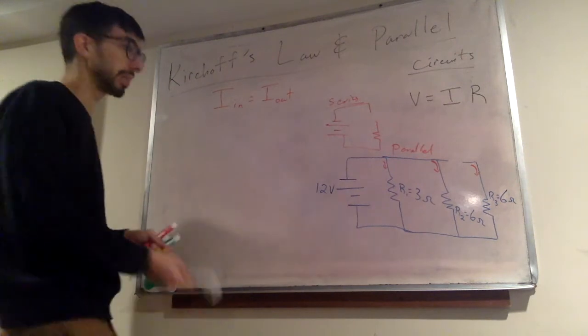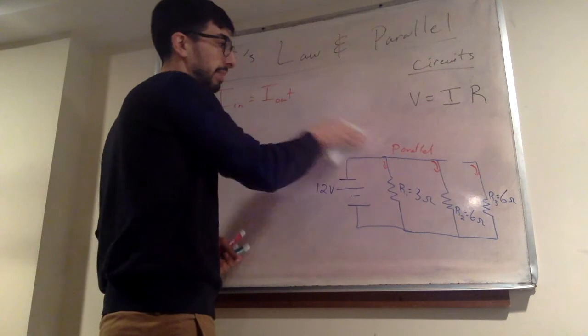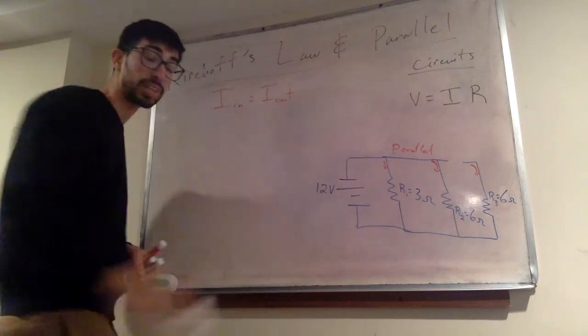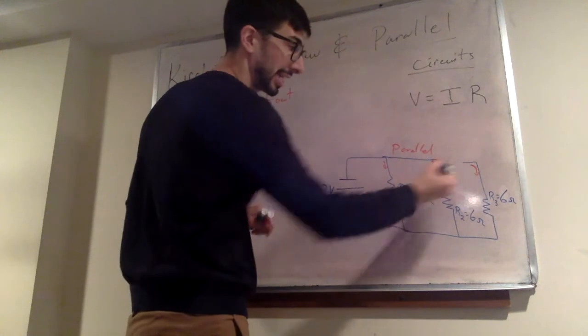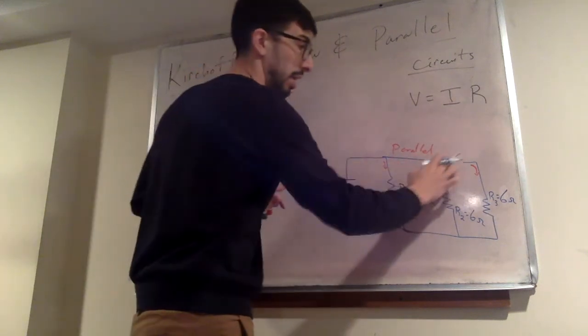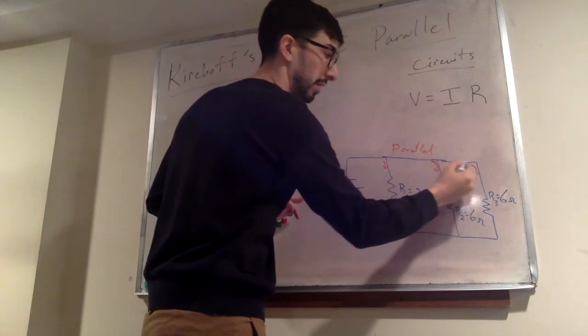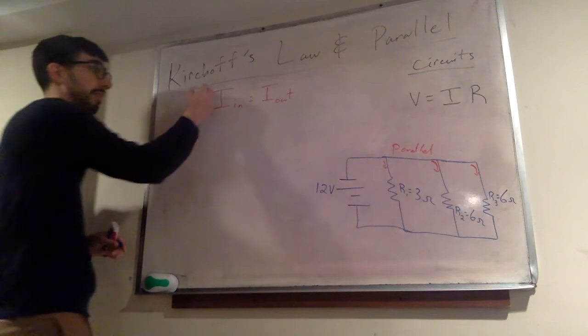Parallel circuits are mostly what you're going to see in your house, in the streets, and in most electrical systems that we're going to use in the real world. They're more expensive, but the advantage is if you have a break in your line like this or a switch, it doesn't shut down the whole system. There's another advantage to using parallel circuits that we're going to talk about very soon. But first I want to talk about Kirchoff's law.